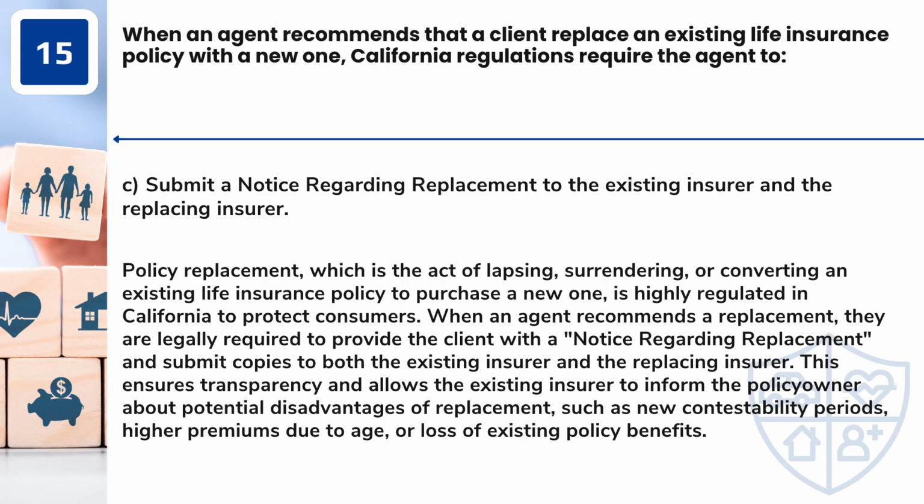Answer: C. Submit a notice regarding replacement to the existing insurer and the replacing insurer. Policy replacement, which is the act of lapsing, surrendering, or converting an existing life insurance policy to purchase a new one, is highly regulated in California to protect consumers. When an agent recommends a replacement, they are legally required to provide the client with a notice regarding replacement and submit copies to both the existing insurer and the replacing insurer.